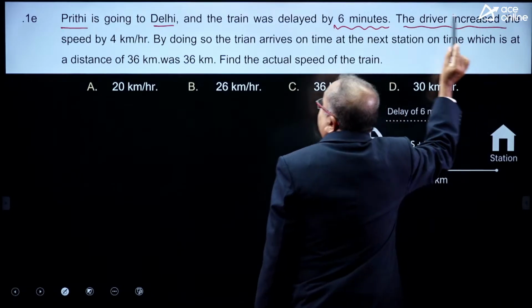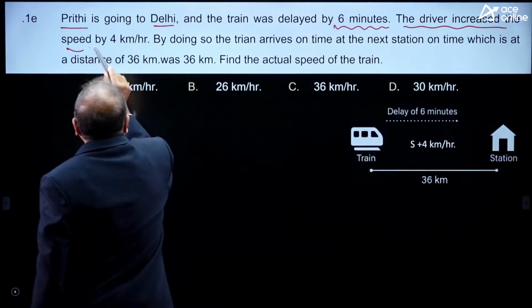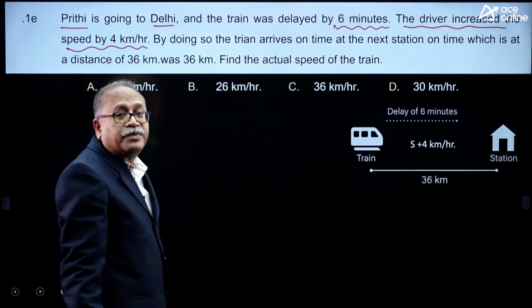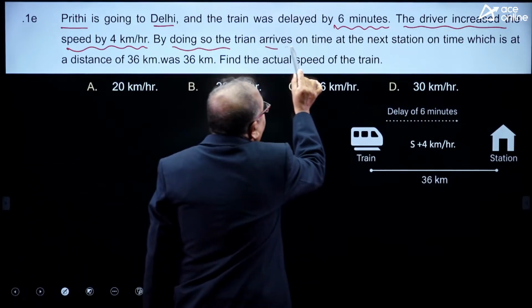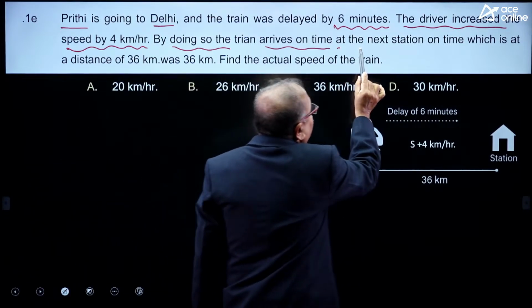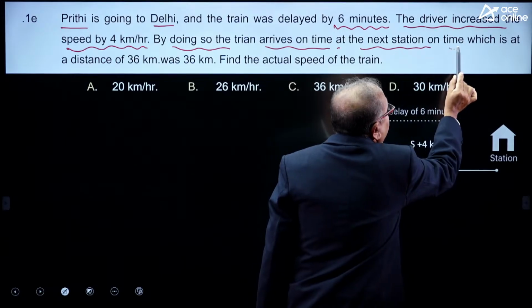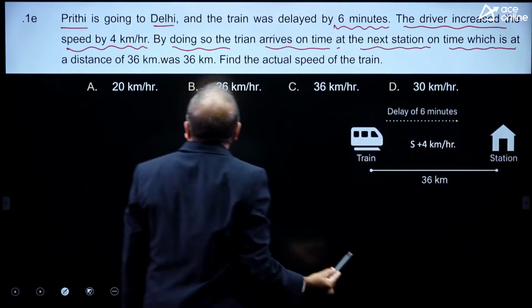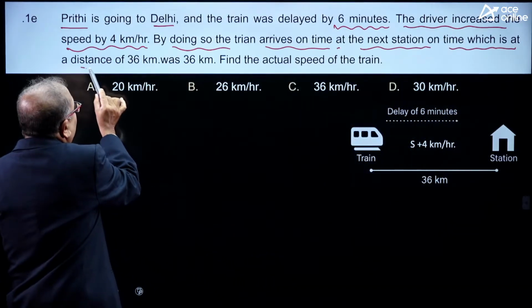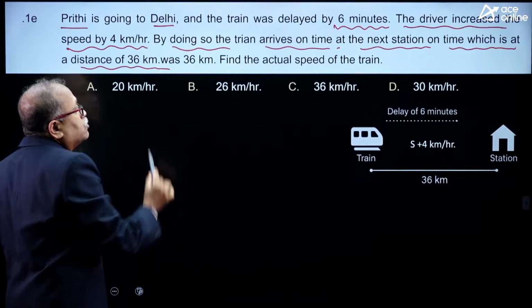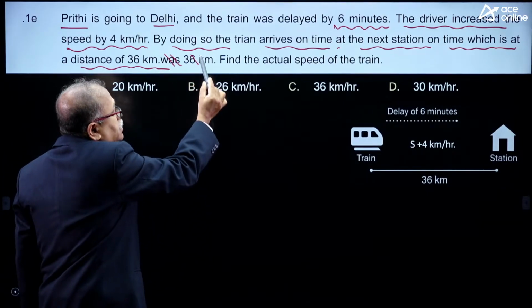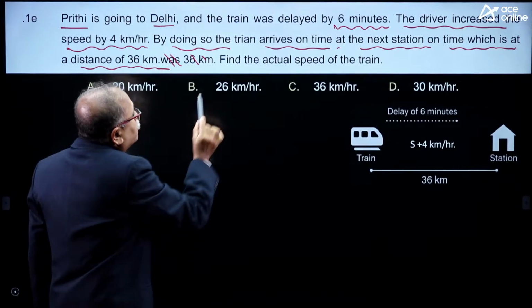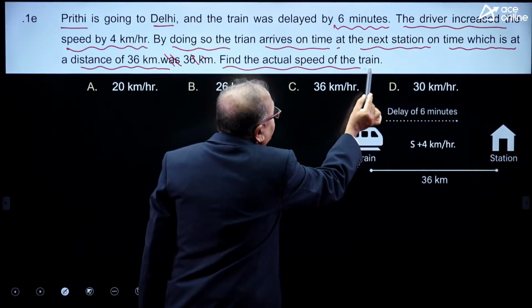The driver increased the speed by 4 kilometer per hour. By doing so, the train arrives on time at the next station, which is at a distance of 36 kilometer. Find the actual speed of the train.